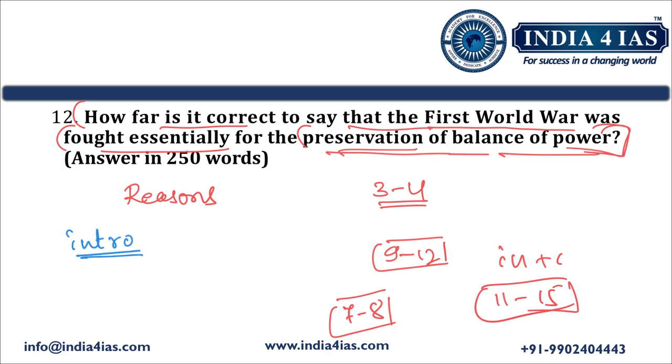We should talk about the period during which the World War happened and the nature of the First World War. So we should write: the First World War, which happened between 1914 and 1918, is often seen as a conflict that erupted from a complex web of alliances, national ambitions, militarism, imperial competition, and nationalism. This is an apt and proper introduction for this question.